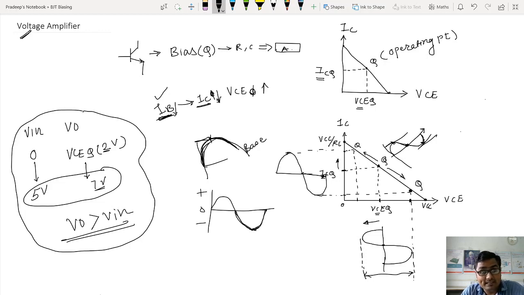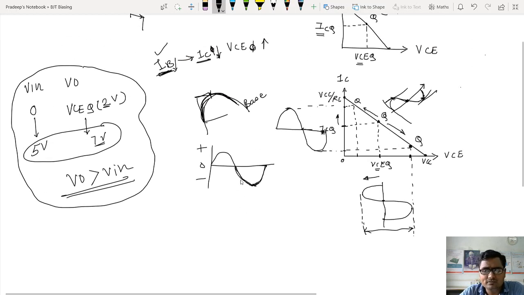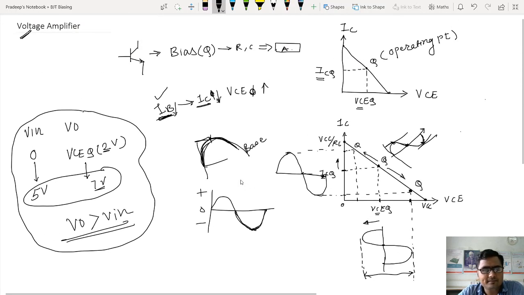Why have I adopted this way of explaining? Because we don't know what gain is yet. We have not started with the voltage amplifier and its parameter, the gain, that we have not discussed yet. So without referring to the concept of gain, one can understand the amplification by this method. This is how amplification takes place. It all depends on fixing of Q point. As we had a discussion about Q point, we understood the amplification with respect to the Q point.